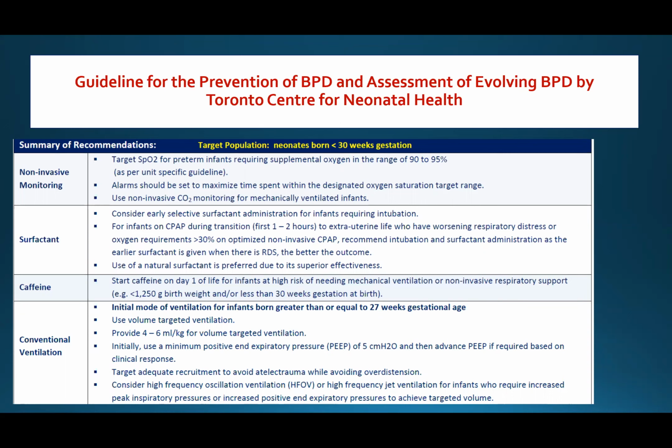Target adequate recruitment to avoid atelectrauma while avoiding overdistension. Consider high-frequency oscillation ventilation or high-frequency jet ventilation for infants who require increased PIP or increased PEEP to achieve the targeted volume.